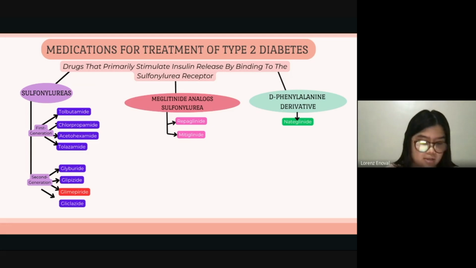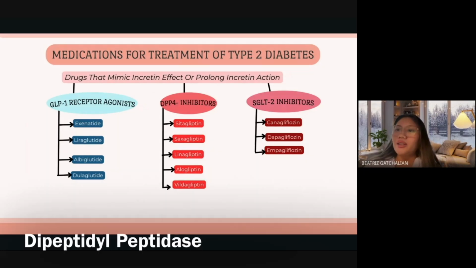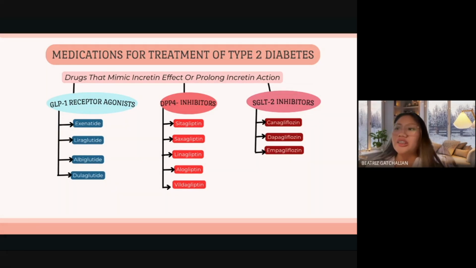Now for the meglitinide analogs such as repaglinide and nateglinide, they act rapidly to reduce blood sugar. While for the D-phenylalanine derivative like nateglinide, it also helps regulate glucose levels. Now, for the continuation, we have drugs that mimic incretin effect or prolong incretin action. First, we have GLP-1 receptor agonists. Under here, we have exenatide, liraglutide, albiglutide, and dulaglutide. As for the DPP4 inhibitors or dipeptidyl peptidase 4 inhibitors, we have sitagliptin, saxagliptin, linagliptin, alogliptin, and vildagliptin. Lastly, we have SGLT2 inhibitors. This is basically the flozins, under which we have canagliflozin, dapagliflozin, and empagliflozin.